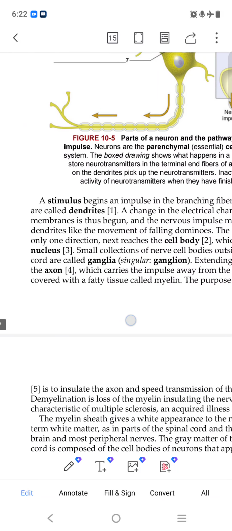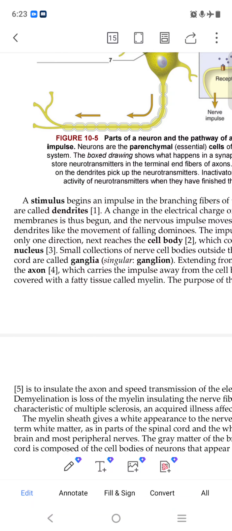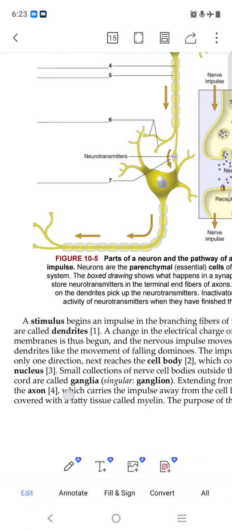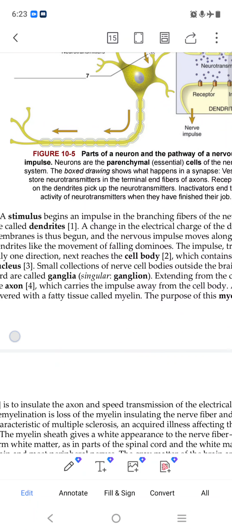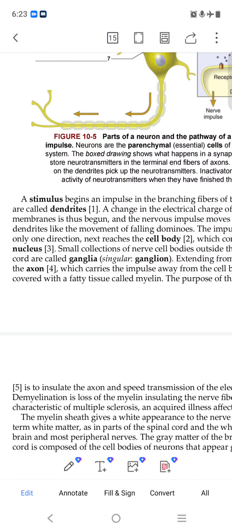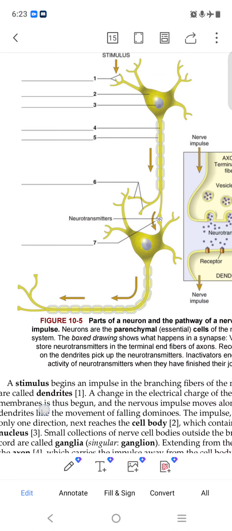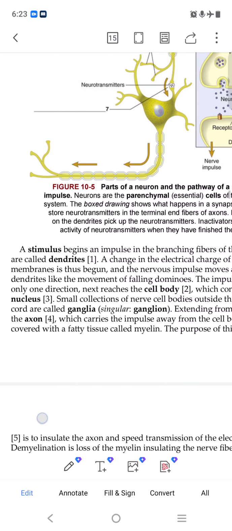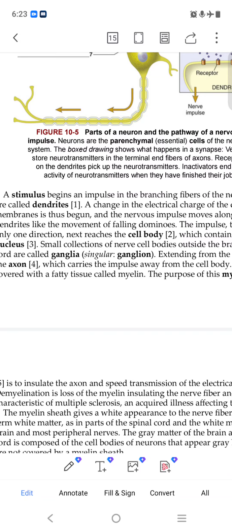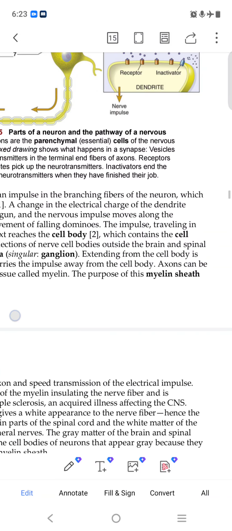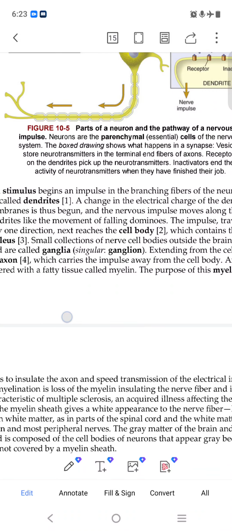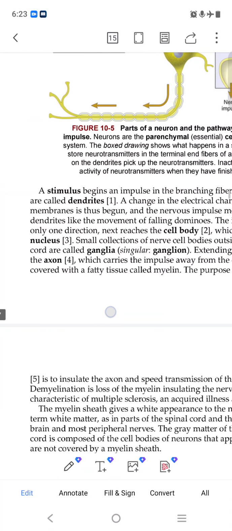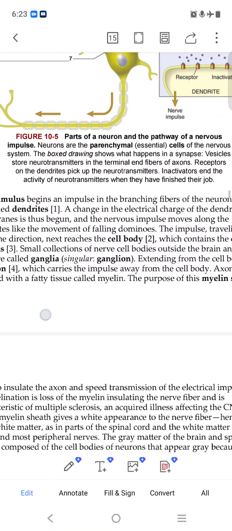The impulse is traveling in only one direction, and reaches the cell body. Second is the cell body, where the signal travels, and it contains the cell nucleus. Third is the cell nucleus, inside of the main body. A small collection of nerve cell bodies outside the brain and spinal cord are called ganglia.